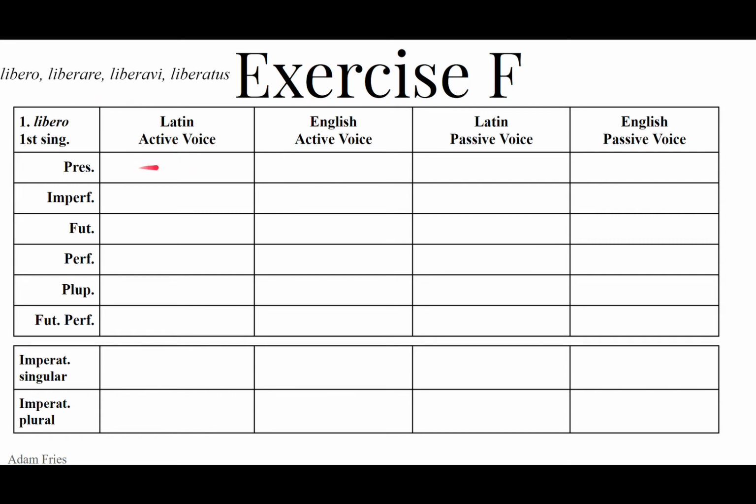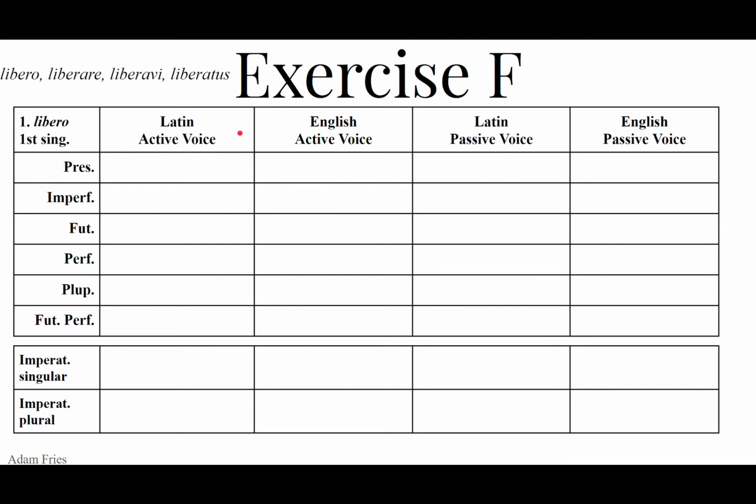The present stem is found by chopping the re off the second principal part: libera, the present stem. We're going to use it for the present, imperfect, and future, active and passive. The perfect stem, liberav, comes from the third principal part, chop off the i. We use that for the perfect, pluperfect, and future perfect, active only. For the passive perfect, pluperfect, and future perfect, we're going to use liberatus. First person singular, so we're not going to change the ending. It's going to be liberatus, a, um: us for the masculine, a for the feminine, um for the neuter.